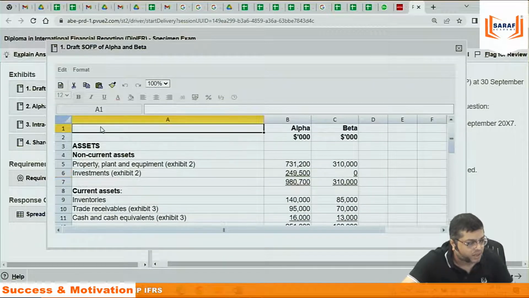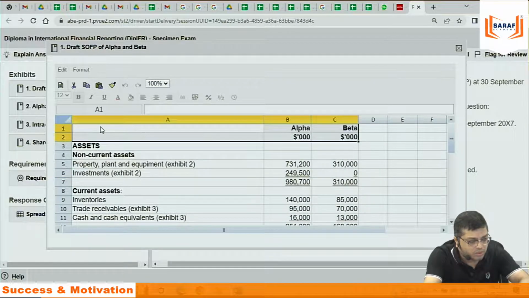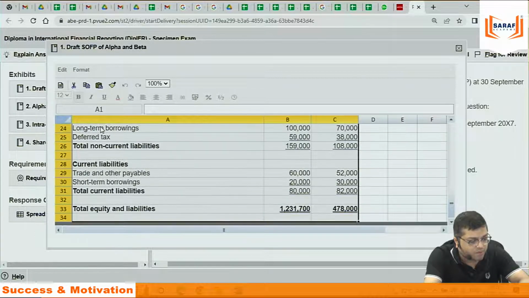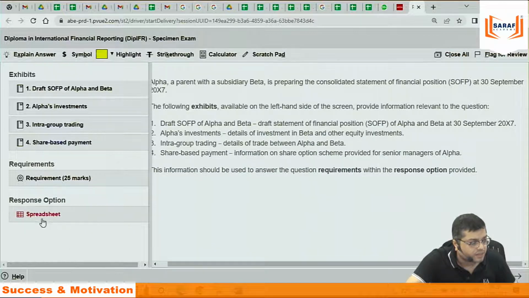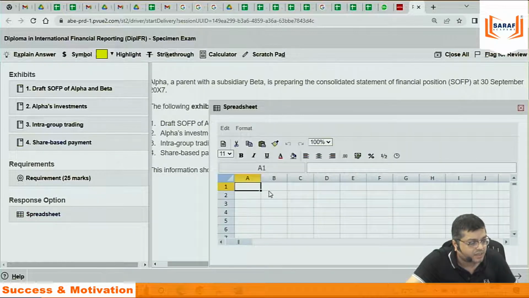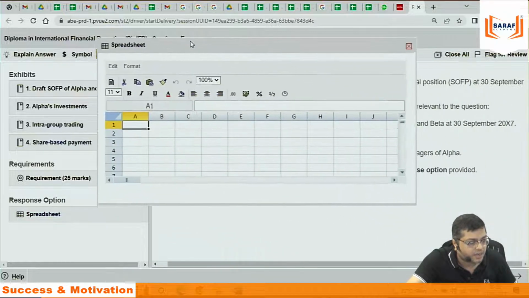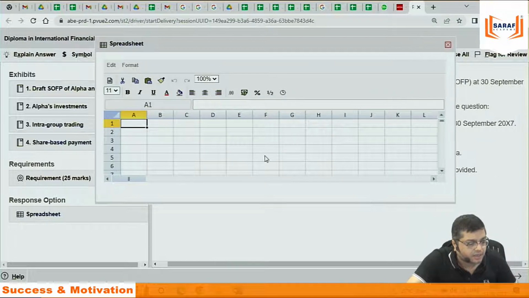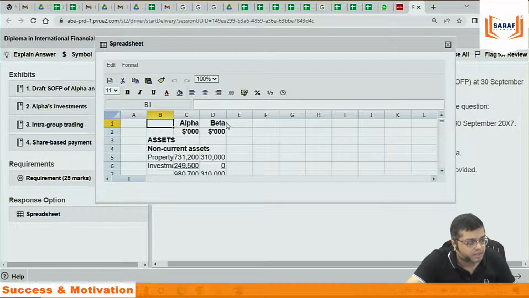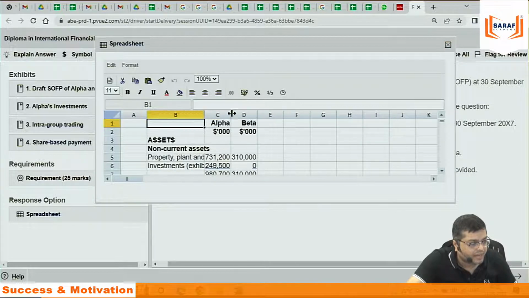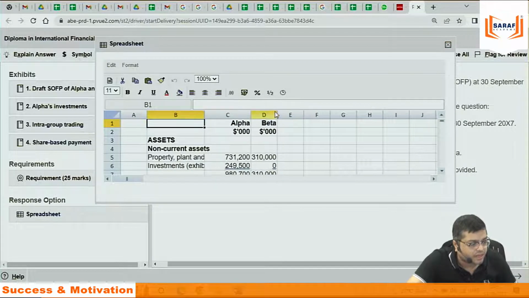Suppose I want to do something. Suppose I want to copy paste this into the answer sheet, the spreadsheet. In the spreadsheet, answer sheet. All are coming. I need to make slight adjustments here and there.